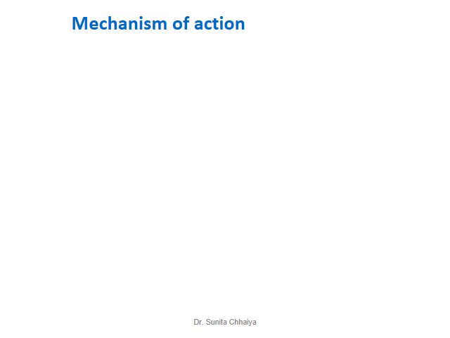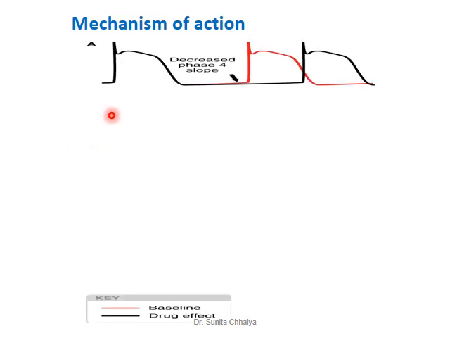The general mechanism of action of antiarrhythmic drugs is that they produce their action by altering automaticity in pacemaker tissue. So these drugs can slow an automatic rhythm. There are four different mechanisms they can alter. One of the mechanisms is that they can decrease the slope of phase 4. Here you can see that if the slope of phase 4 is slightly reduced, we can increase the gap between two action potentials. This type of action is achieved by using drugs like beta blockers.